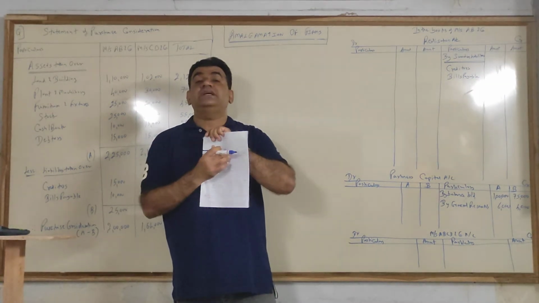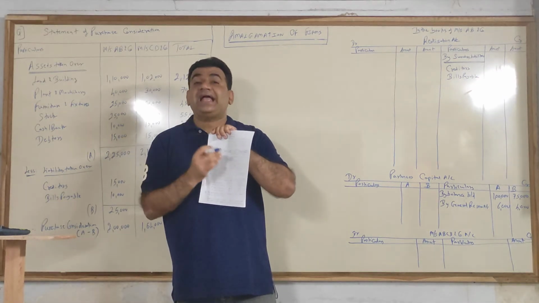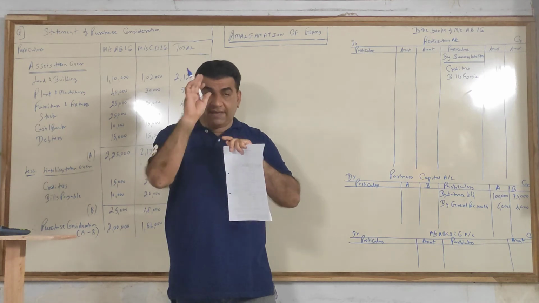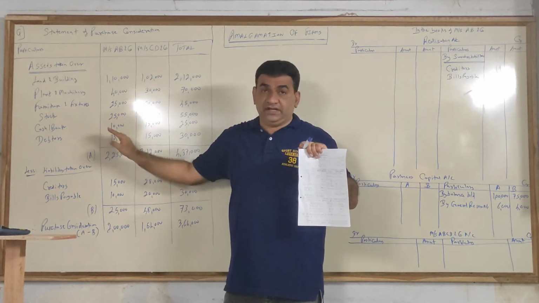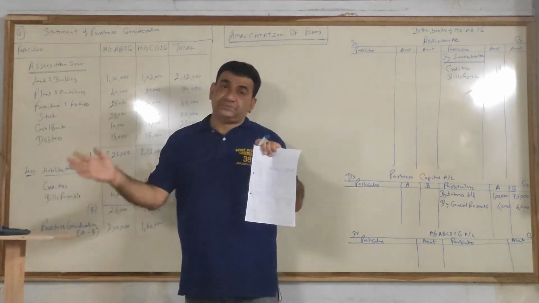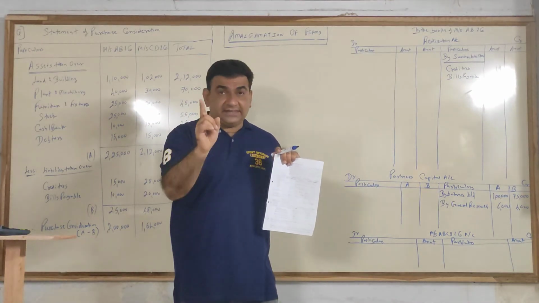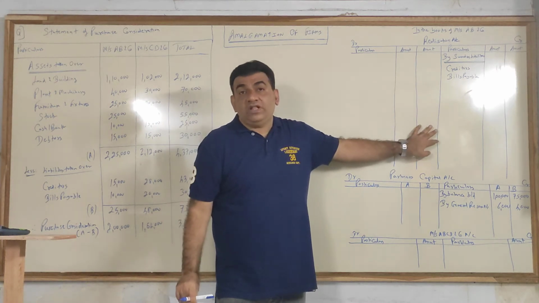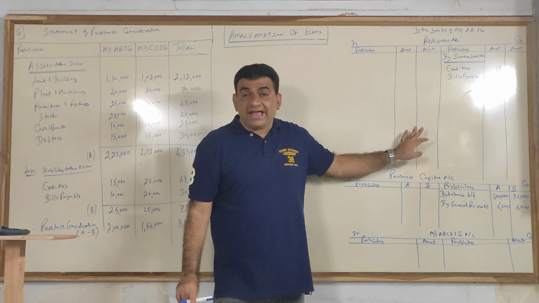Your values will come from the balance sheet for all assets and external liabilities, whether taken over or not. I am repeating. Here you will take only those assets which are taken over. If a revised value is there, we take the revised value. If the revised value is not there, we take the book value. But when you close realization, all the assets will be taken over at the book value.